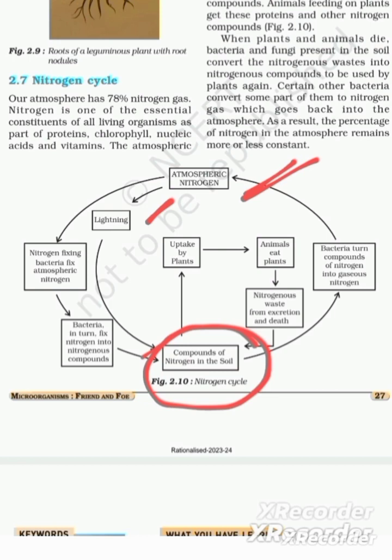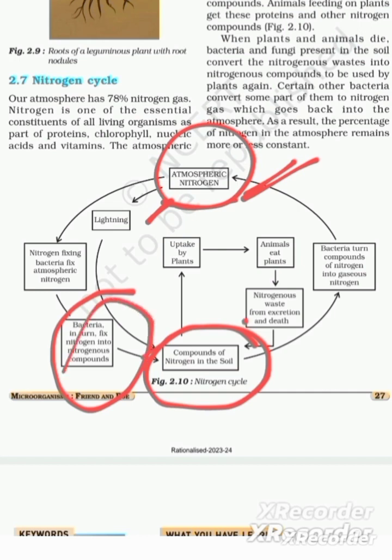So the nitrogen is never getting wasted. It is either in the form of atmospheric nitrogen or in the form of nitrogenous compounds, that is compounds of nitrogen in the soil.